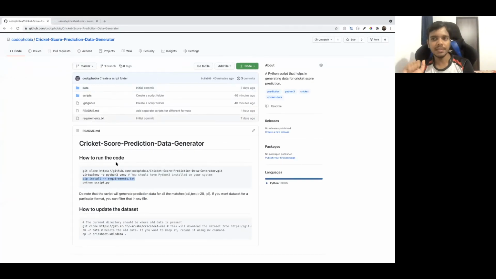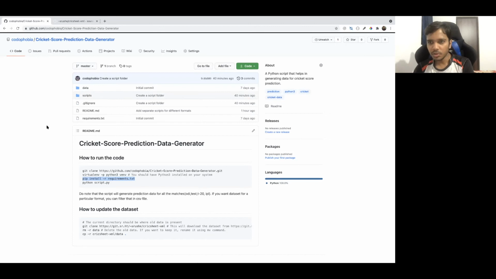But one more thing is important here. A lot of matches are getting played, right? So this data will keep on changing over time. Of course, whatever data I have here is up to date till today.